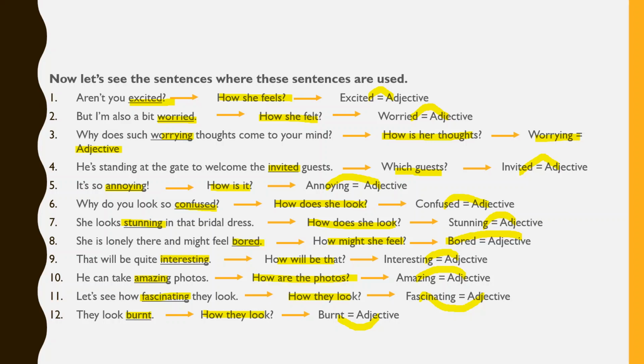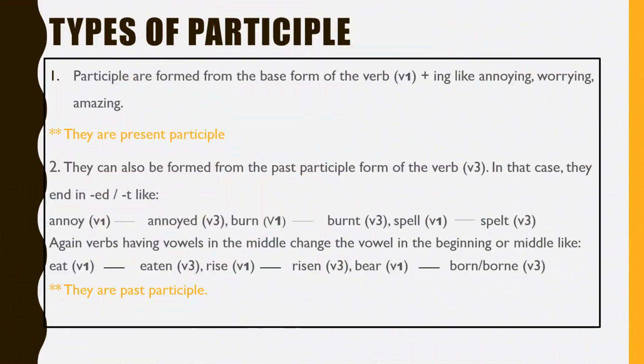They look like verbs but work as adjectives in the sentences. Now, as we have seen, the words we found in the dialogue can be formed and categorized in different ways and classes.